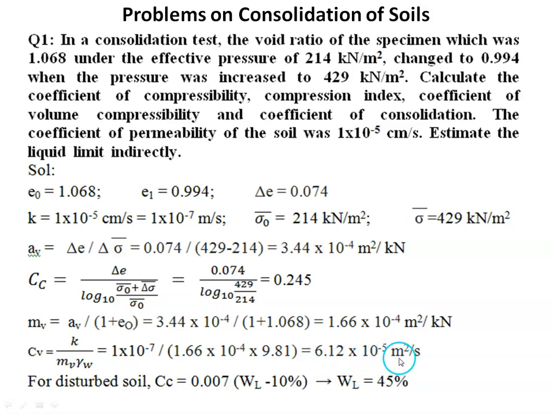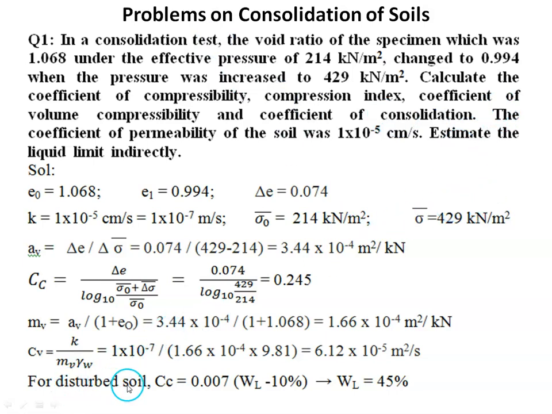Then it is also asked to estimate the liquid limit indirectly. So how to estimate the liquid limit indirectly? There is one equation for compression index in terms of liquid limit for remolded soil and for undisturbed soil. Here this is a laboratory specimen in a consolidation test, that means it is a disturbed soil.